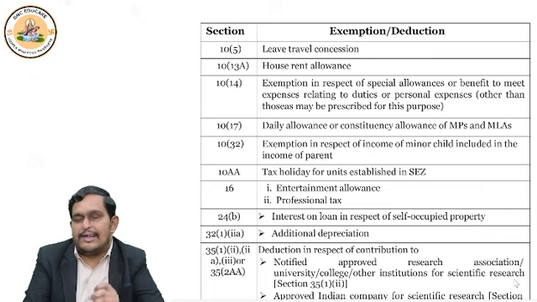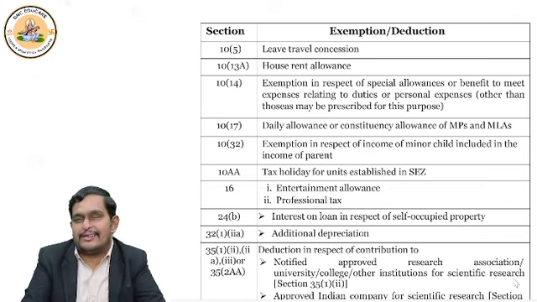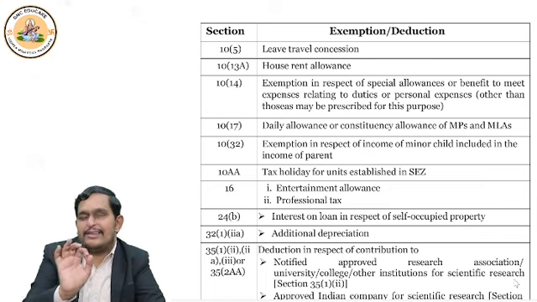You have scheduled area allowance, tribal area allowance, hill compensatory allowance, underground allowance is there, transport truck driver allowance is there. All these allowances are there, which we'll discuss under 10 subsection 14. I'm just giving a list for all of you. When you study salary chapter, you will understand in detail.